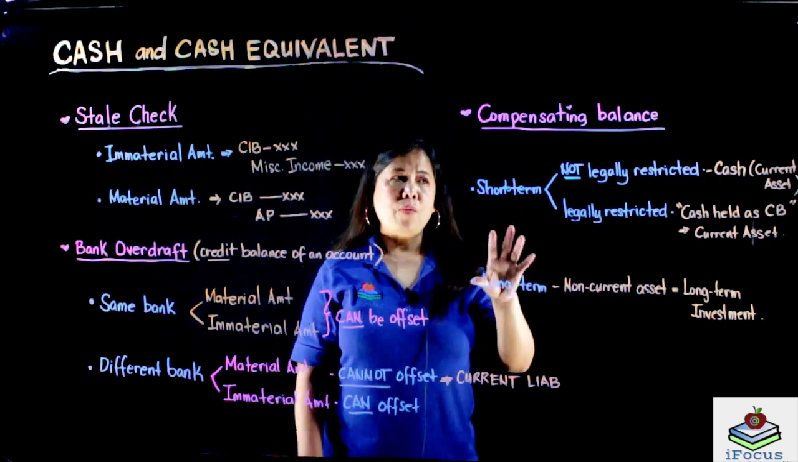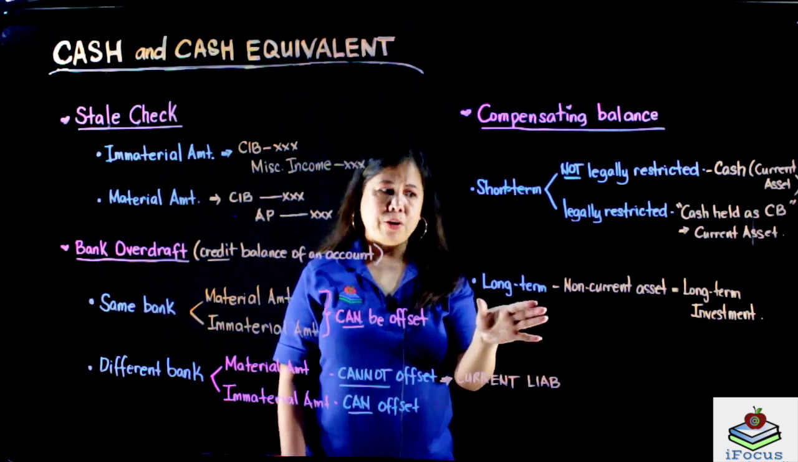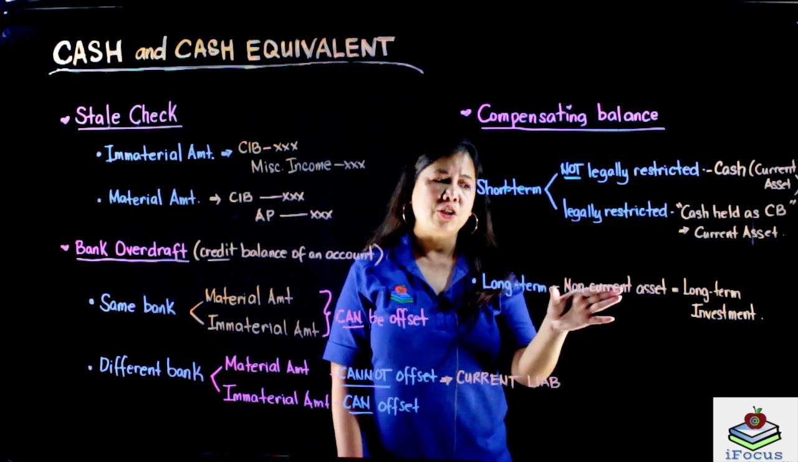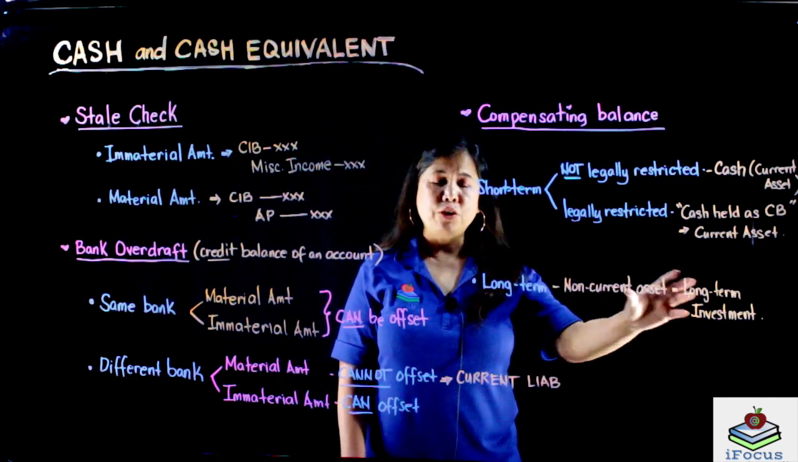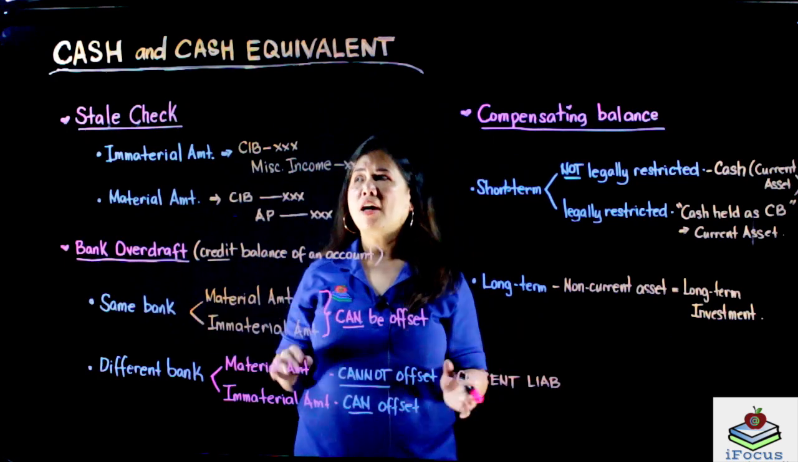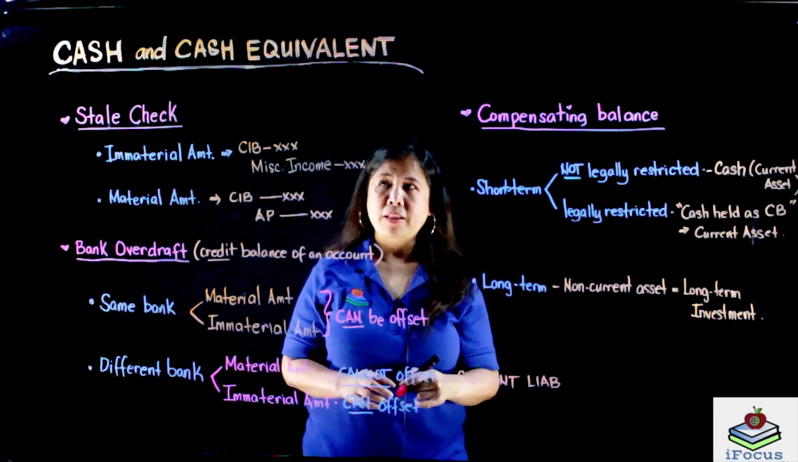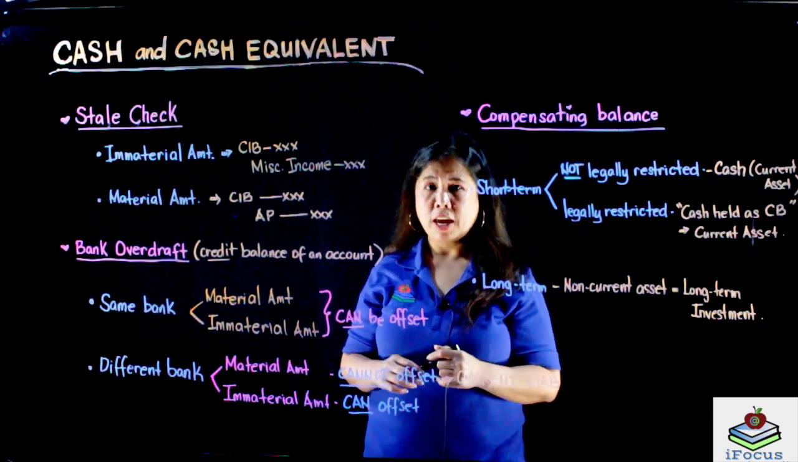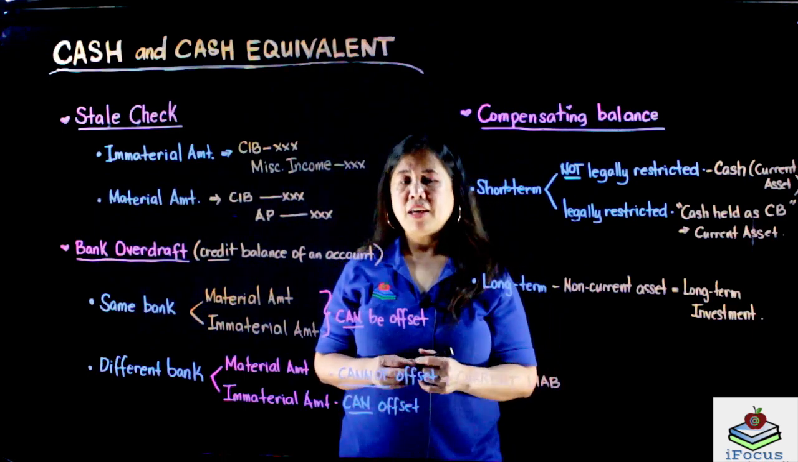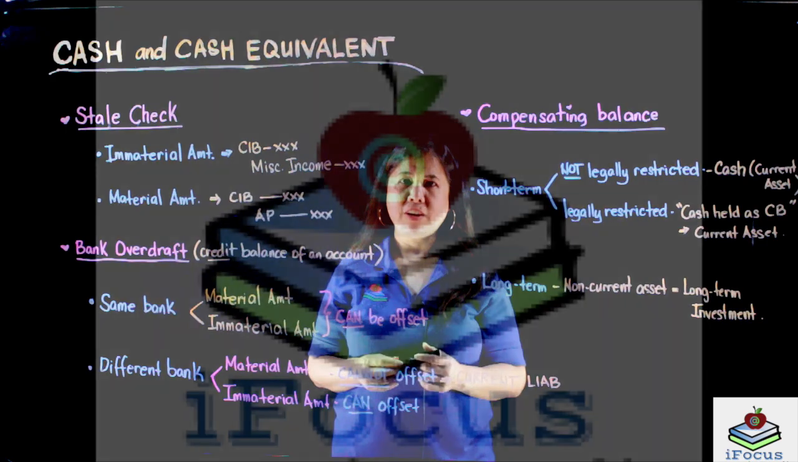So kapag ang compensating balance is from a long-term borrowing, we will classify this as a non-current asset under long-term investment. So ito po ang ating stale checks, bank overdraft, and compensating balance under cash and cash equivalents. Then pag-usapan naman natin ang petty cash fund.